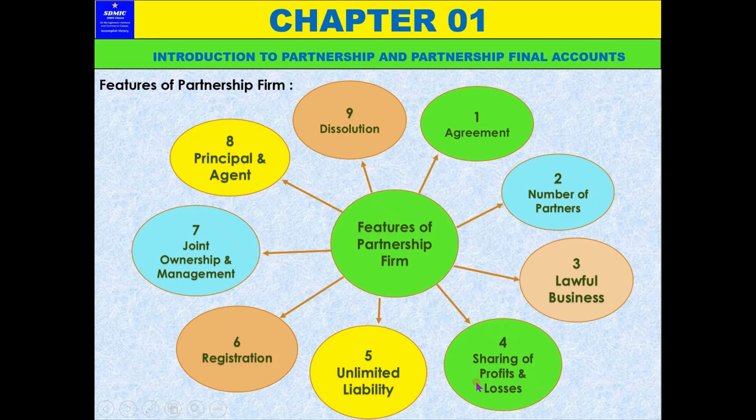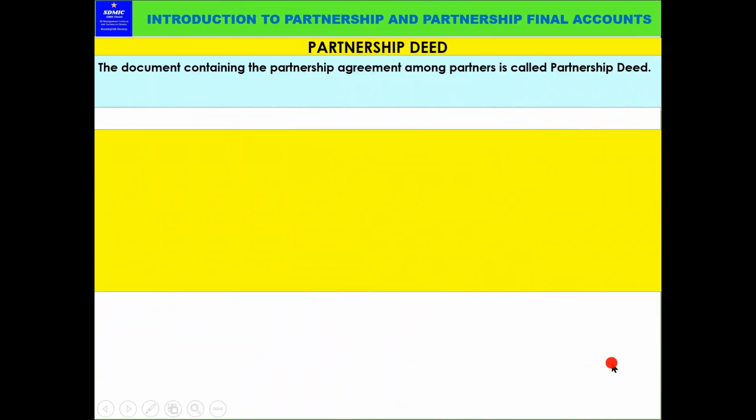Let us see, what I will just show you. See, registration, the sixth point. These are the things, this is already explained. All these things, unlimited liability, sharing of profits and joint ownership, dissolution, ninth point, agreement, ये सब जो मैंने बताया था. So जो registration के बारे में मैंने बताया तो मैंने ये matter clearly बताया था.